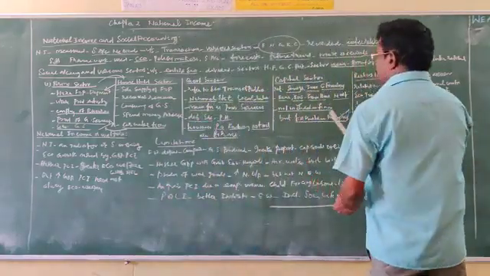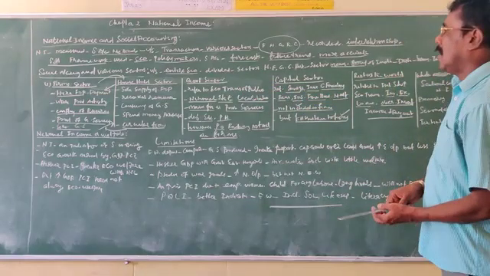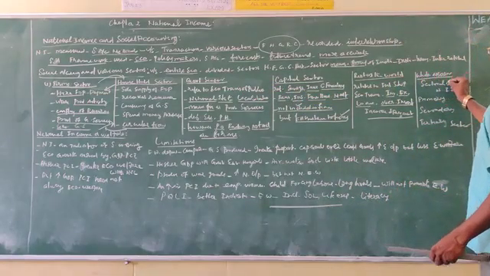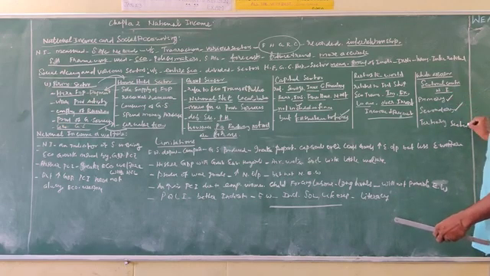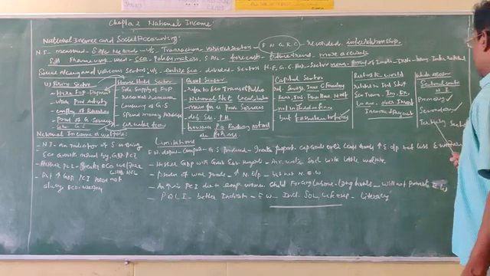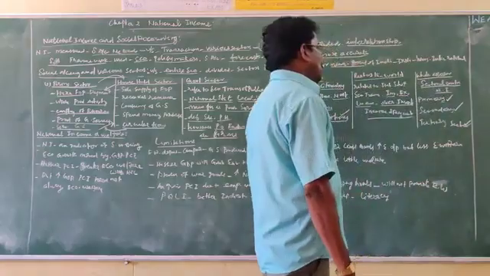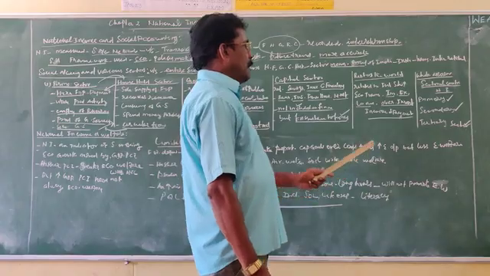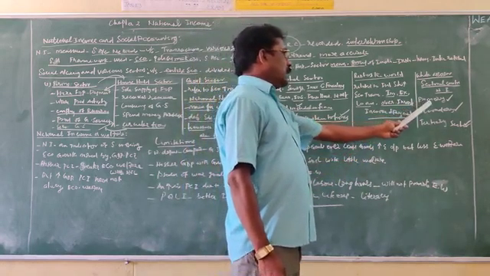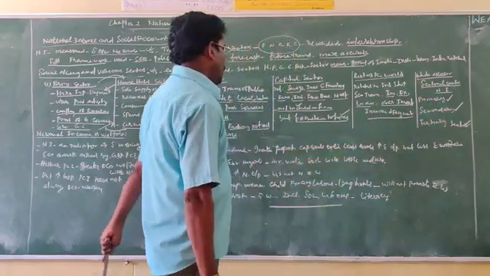Even though the entire economy is divided into 5 sectors, while assessing national income, the contribution by the various sectors is classified into only 3 sectors, namely the primary sector, secondary sector and tertiary sector.